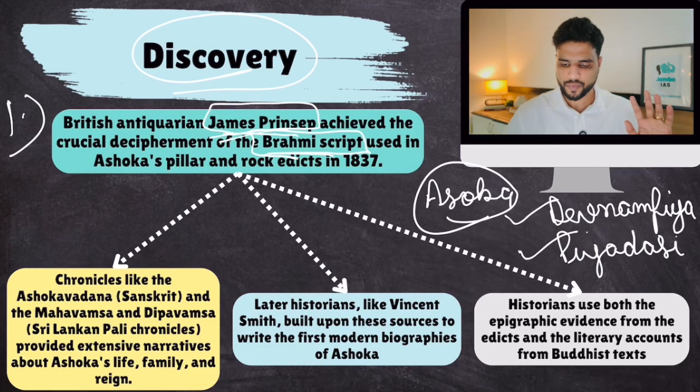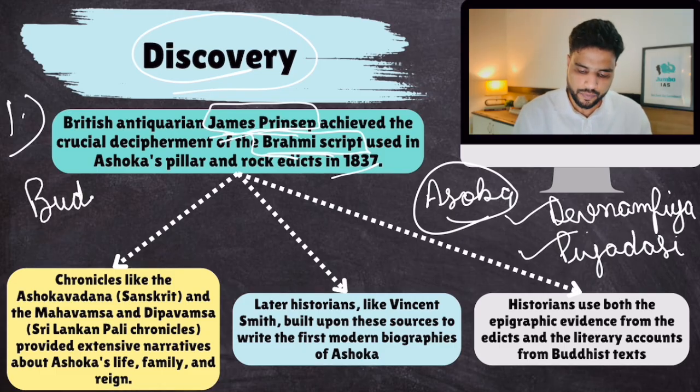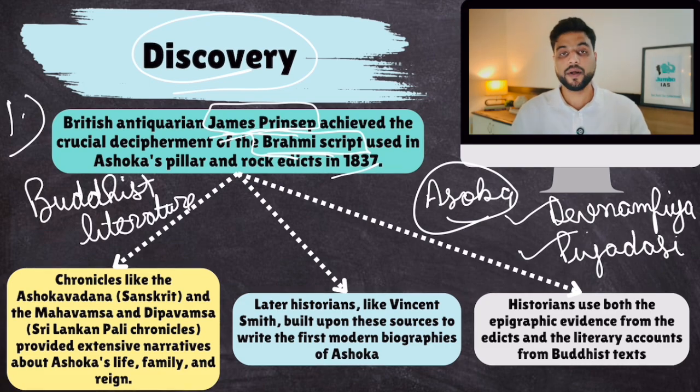Then many written sources, literary sources, were discovered from Buddhist literature. So Buddhist literature already existed. For example, huge literary sources like Ashokavadana in Sanskrit, and Mahavamsa and Deepavamsa from Sri Lanka in Pali language. They provide extraordinary accounts of this emperor called Ashoka, and they give key details about Ashoka.